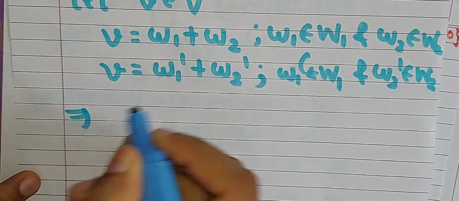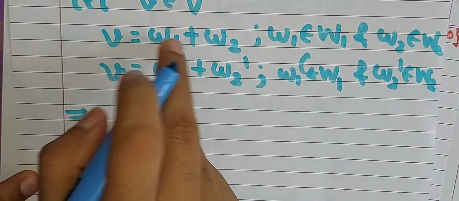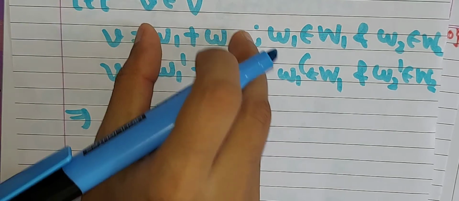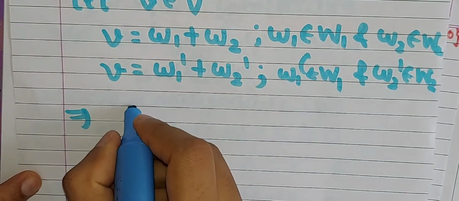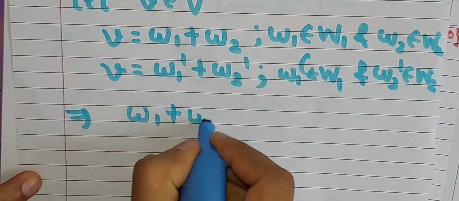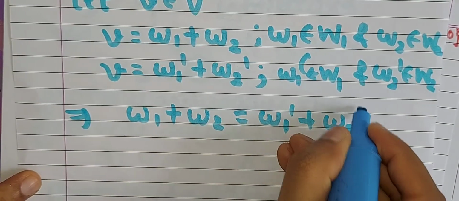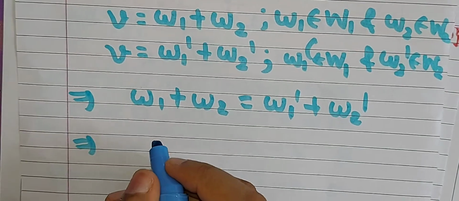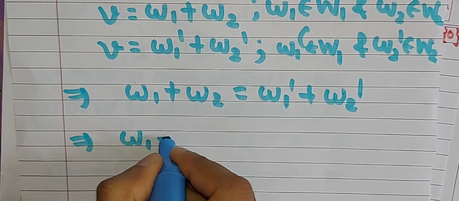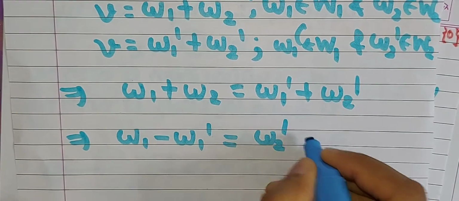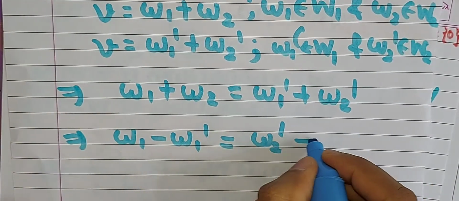So for that purpose, just check one thing. The LHS of this equation and the LHS of this equation are both the same, therefore this RHS is equal to this RHS, that is small w1 plus small w2 is equal to small w1 dash plus this small w2 dash. Okay, so rearrange the terms, that is w1 minus w1 dash is equal to w2 dash minus w2, shifting w2 to the right side.